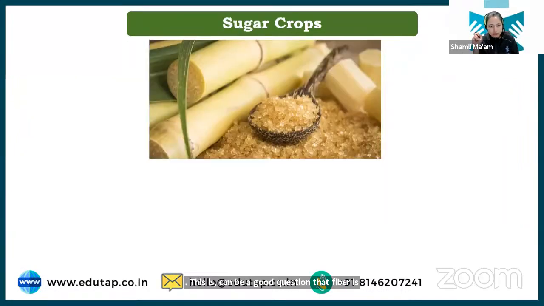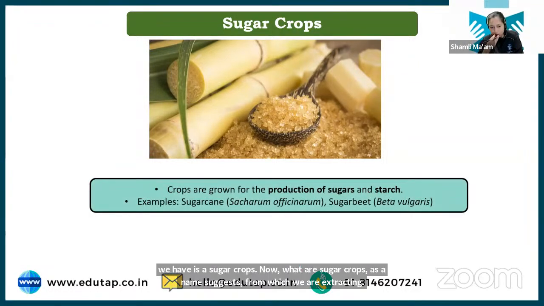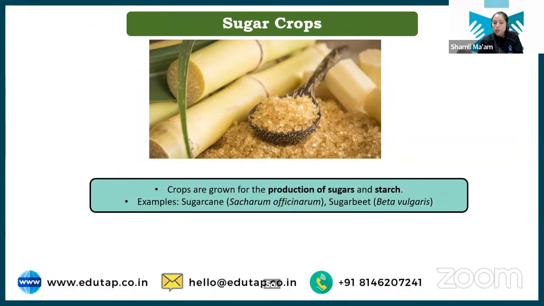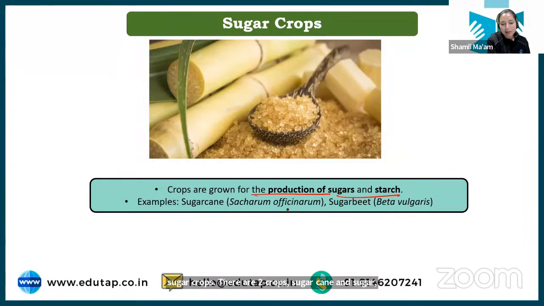Next we have sugar crops. Now what are sugar crops? As the name suggests, these are crops from which we extract sugar. So we have sugarcane and sugar beet. Sugarcane is grown and taken to the mills, where it is converted into the sugar that we consume on a day-to-day basis. When crops are grown for the production of sugar and starch, these are called sugar crops. There are two crops, sugarcane and sugar beet. Remember the scientific names. If you can remember them simultaneously, that's very good.